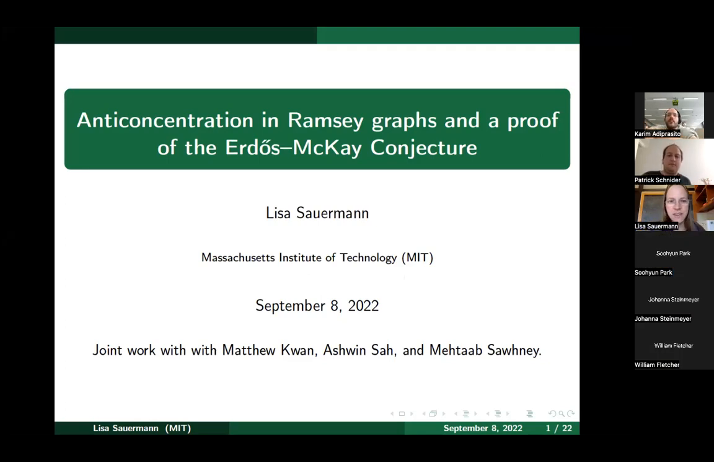So I'm speaking today on anti-concentration in Ramsey graphs and a proof of the Erdős-McKay conjecture. What I'm talking about today is joint work with Matthew Kwan, who's at IST Austria, and Ashwin Sah and Mehtaab Sawhney, who are also at MIT.